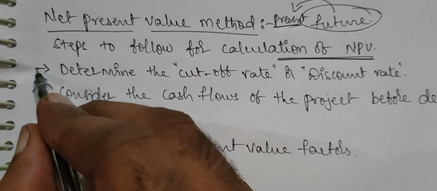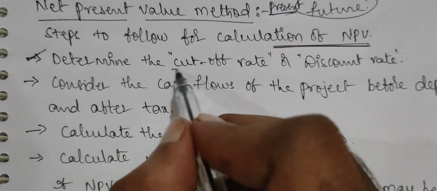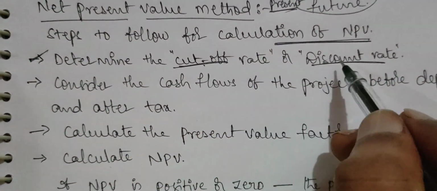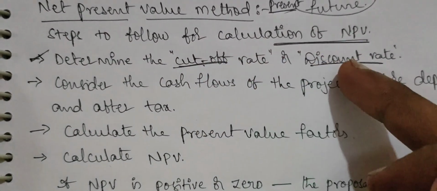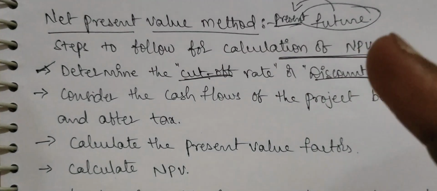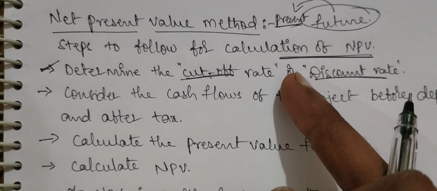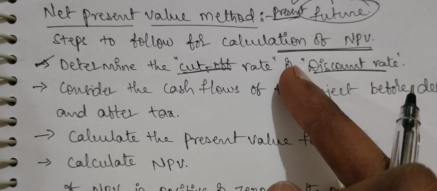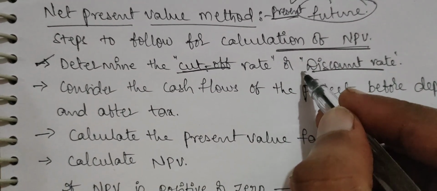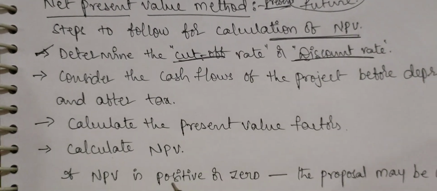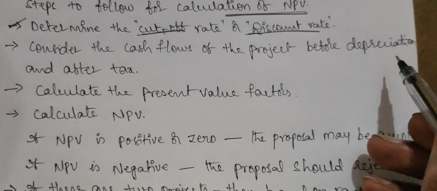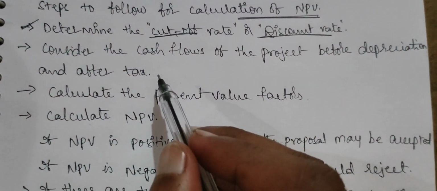The first and foremost step is to determine the cutoff rate or discount rate. What is the cutoff rate and what is the discount rate? Cutoff rate and discount rate are both the same. Why do we need to determine it? Because this is the minimum rate at which we can get the funds. So first we need to determine this discount rate. Next, consider the cash flows of the project before depreciation and after tax.